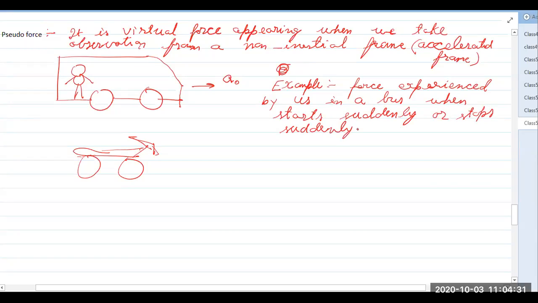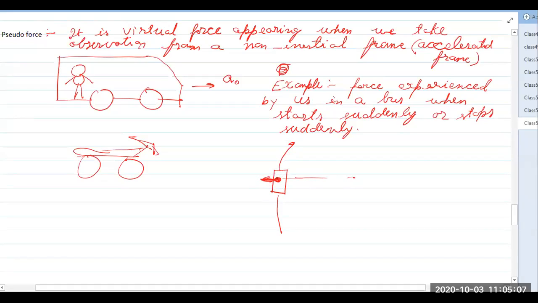Then another example we can take: if you are in a car and the car is taking a turn, you will feel a force in the sideways direction towards the window. You would have experienced that. If you are sitting here, you will feel a force in this direction, away from the center. So this is also an example of pseudo force, because the car is accelerated.